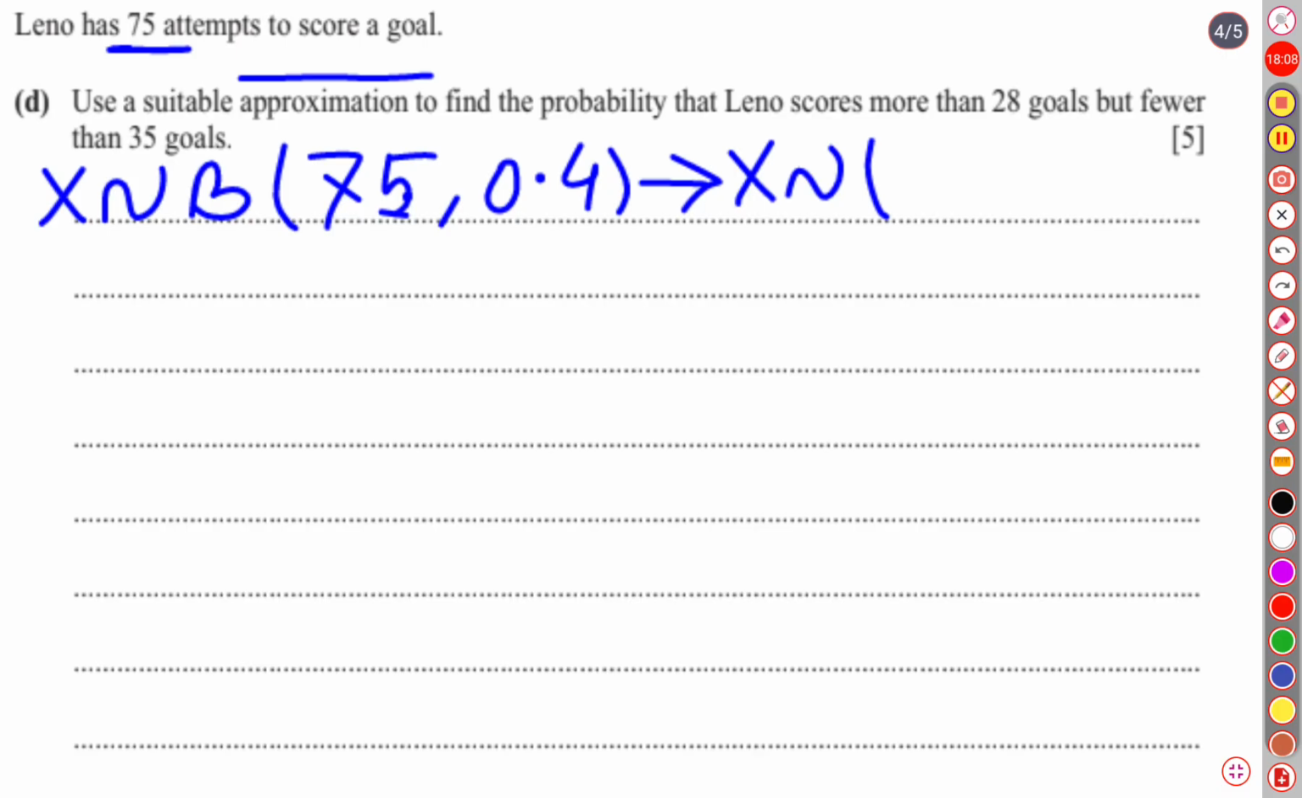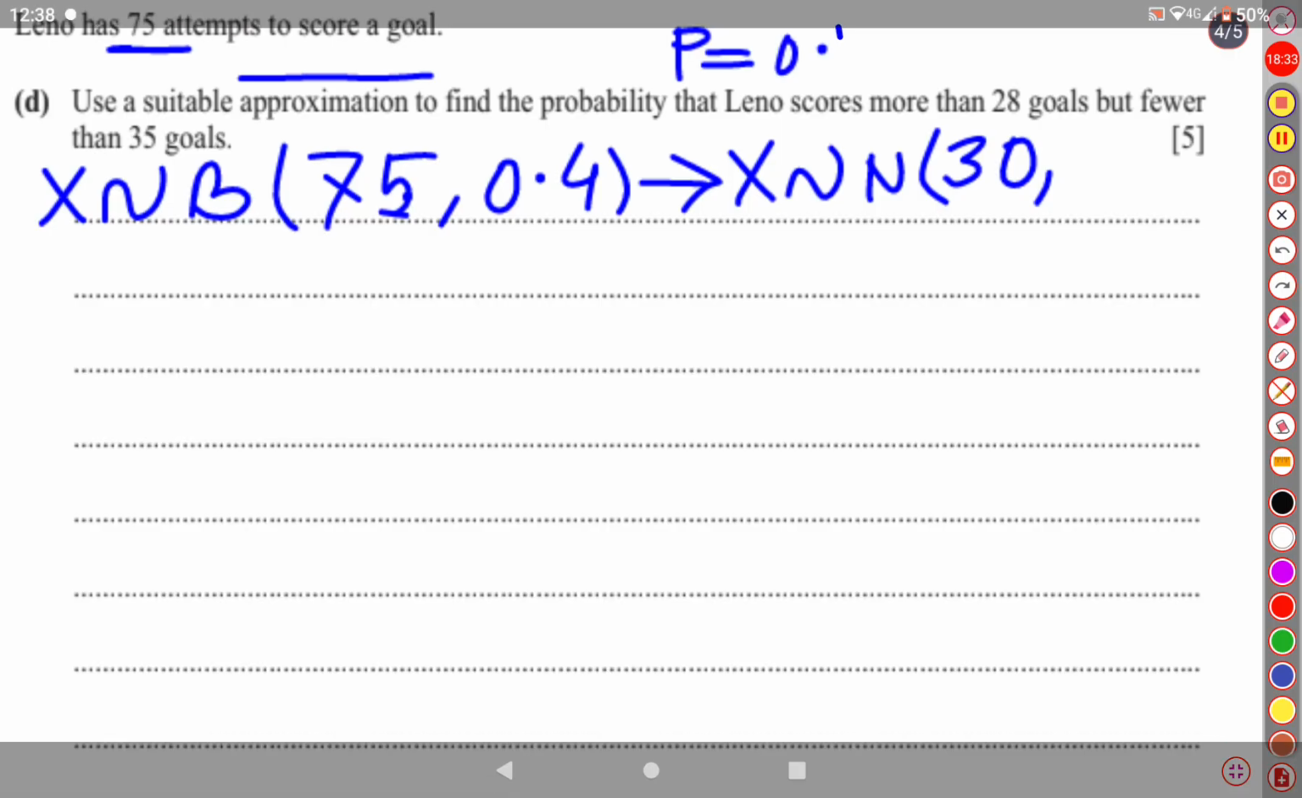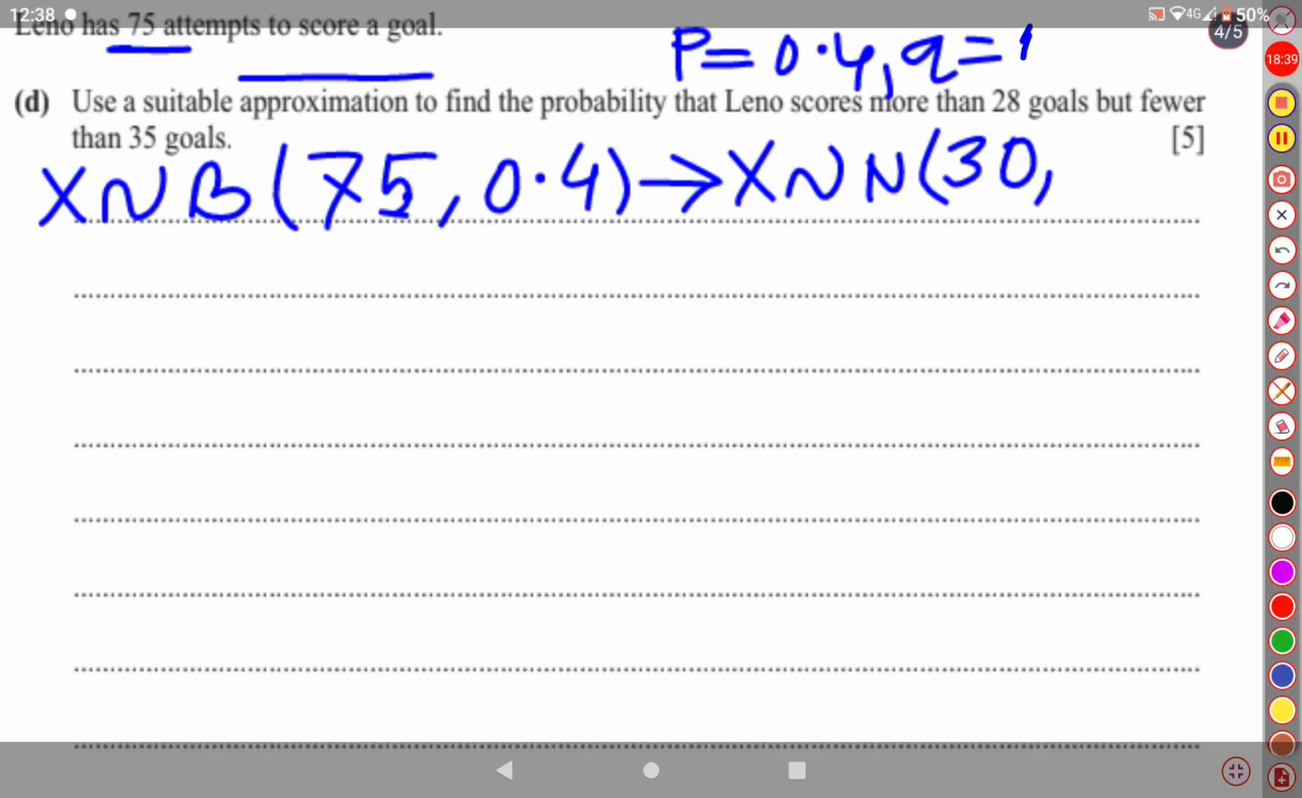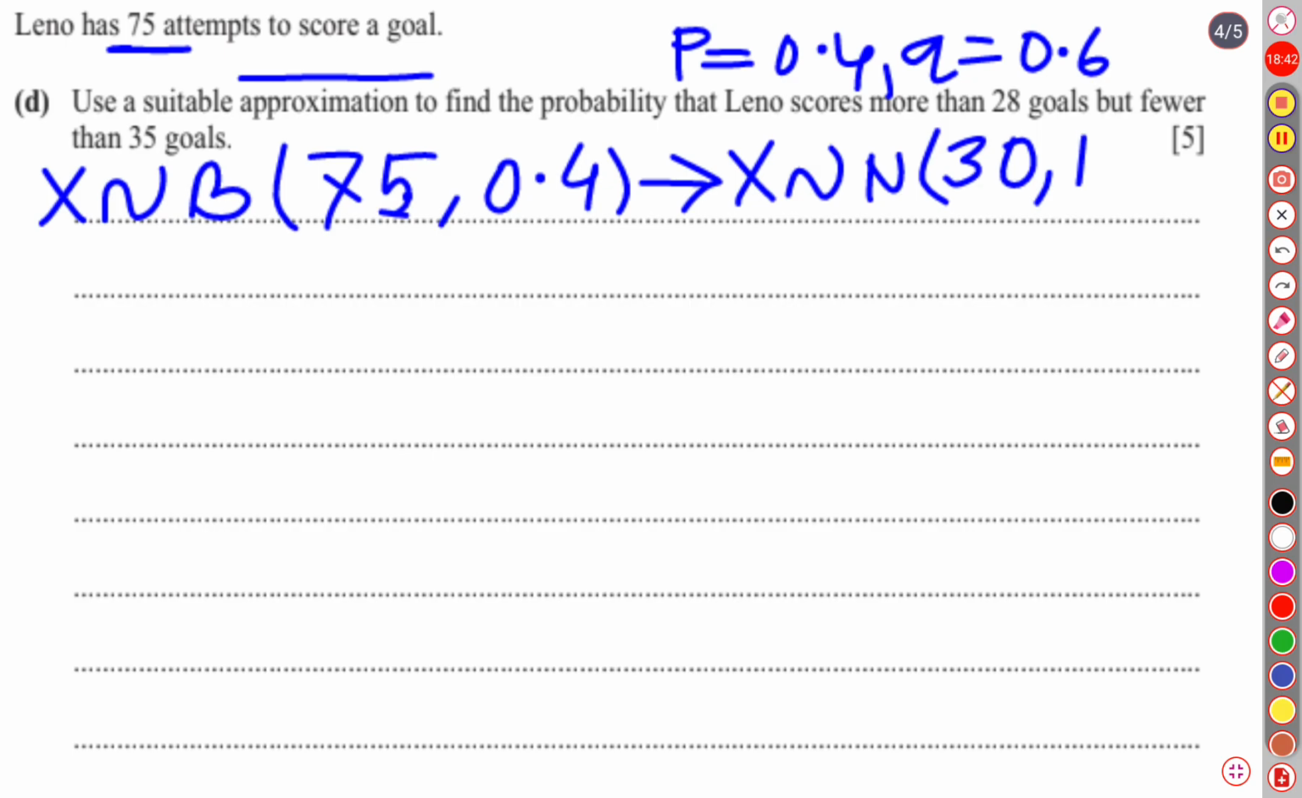X belongs to N, and the parameters are mean and variance. Mean means n into p, so 75 into 0.4, it is 30. And the variance, the other parameter, is npq. np is 30 and q is 0.6, where p is 0.4 and q is equal to 0.6. If we multiply 30 by 0.6, it is going to be 18. So these are the parameters of the normal distribution.